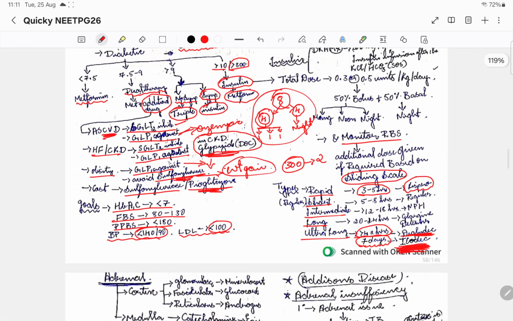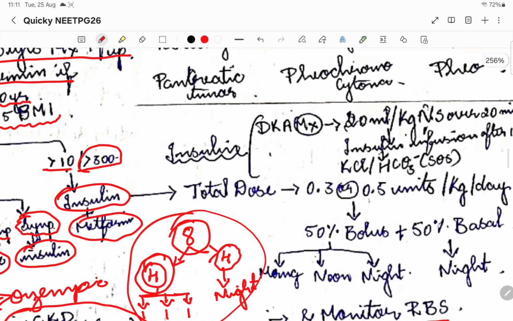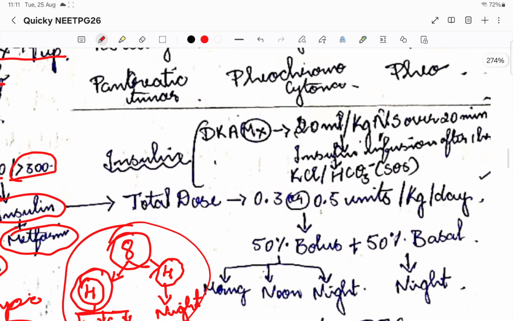Then coming to DKA, diabetic ketoacidosis is an emergency case of diabetes. DKA management goes like this. When a DKA patient is admitted, first we take the RBS and then start fluid resuscitation, 20 ml per kg NS over 20 minutes. Fluids come first because we are trying to flush out the ketone bodies present in the body.